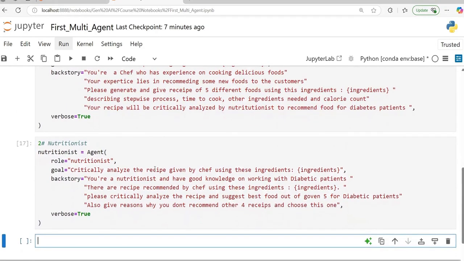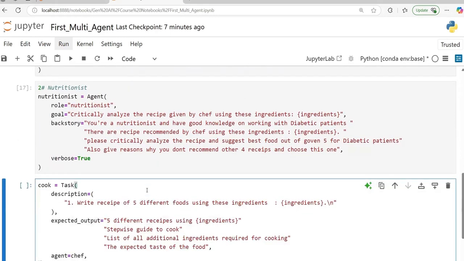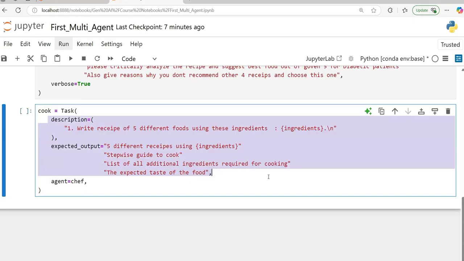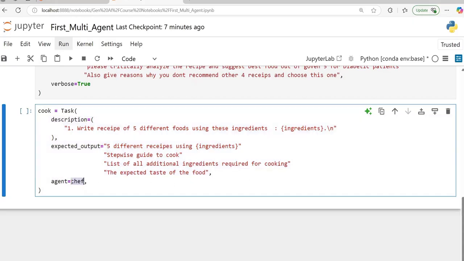Fine. Two agents are defined. Once we define two agents, we can define some tasks or tools. The concept here is that we have to define some tasks that will be run. This is the first task that I'm defining. The name of the task is cook. Inside this task, I can define my tool as well, but in this case, just giving a description and expected output will do the job. And if you see, agent is equal to chef. So this task cook gets linked to the chef agent here. And this is the description and this is the expected output.